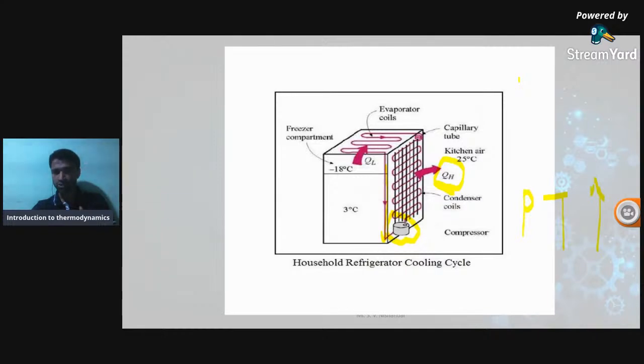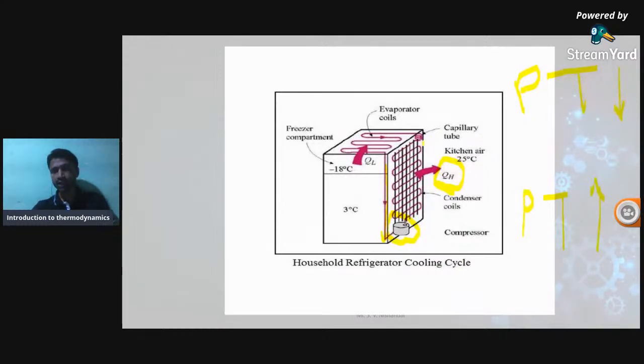So now the pressure remains constant and the temperature drops in the condenser coil. The form is liquid now, but the temperature is reducing. Suppose it is around 80 degrees Celsius, going down to 40 or 35 degrees Celsius.